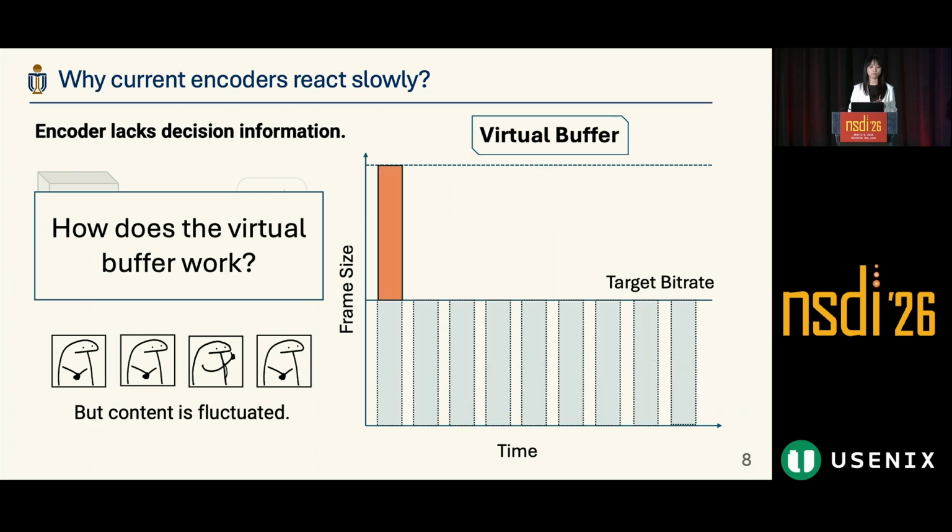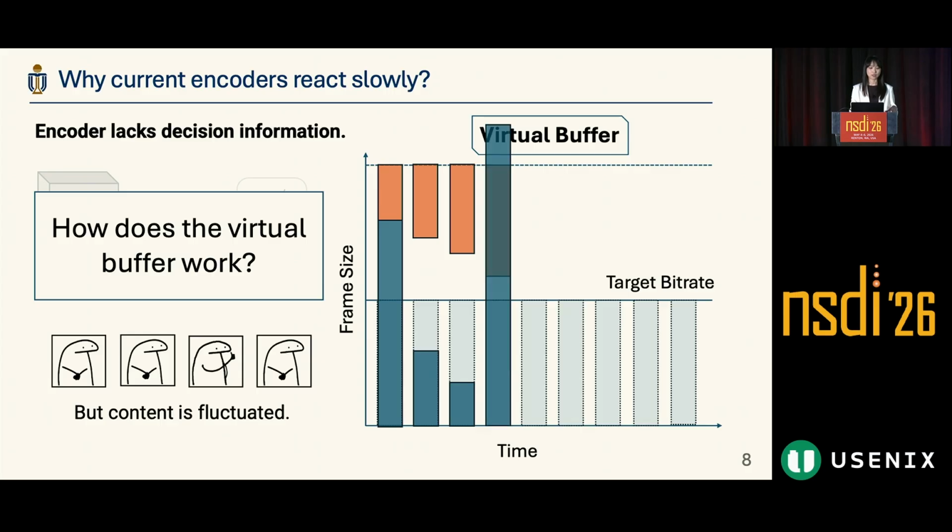Let's see how the virtual buffer works. This orange block shows the virtual buffer. It gives the information about how much overshoot ability the current frame can use. And basically, it will repeat this process to guide the whole encoding. And this time, because it's high complexity, the frame wants a frame size larger than the virtual buffer. The encoder will say, no, you can only use this. This is how the virtual buffer works.